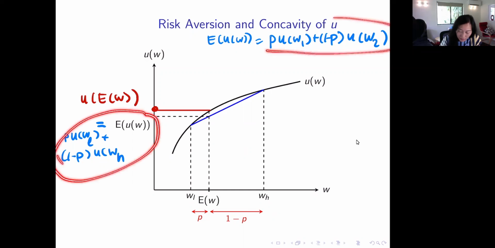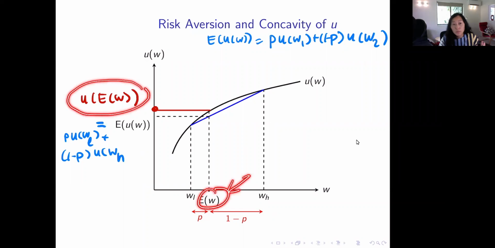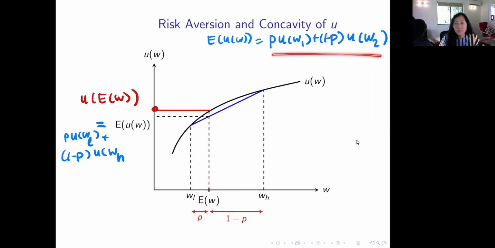So it is very clear to see that the utility of the sure money is greater than the expected utility. Therefore, he would prefer the sure money over the gamble.